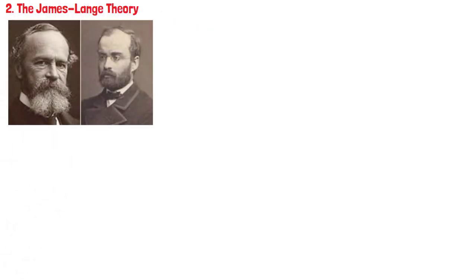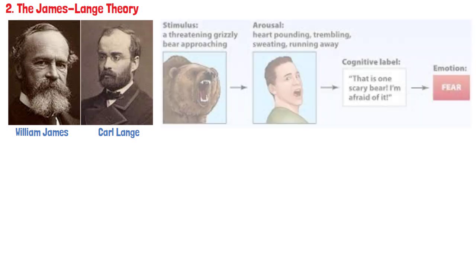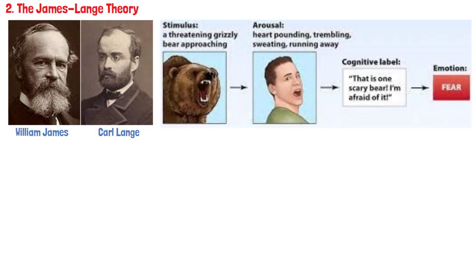The James-Lange theory. Proposed independently by William James and Carl Lange, this theory argues that emotions result from physical reactions. In other words, we feel afraid because we tremble, not the other way around. For instance, if you see a bear and your body begins to shake and your heart races, your interpretation of those reactions leads you to conclude that you are afraid.